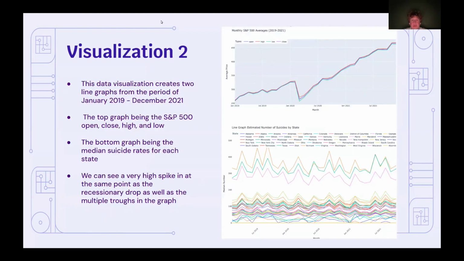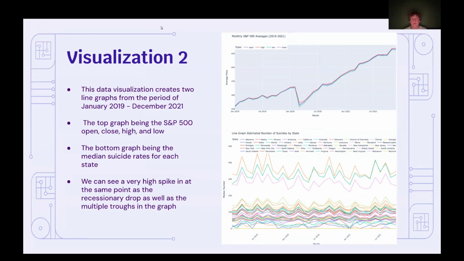To speak on visualization two, we created two line graphs, one with the S&P 500 monthly averages, and compared that to the monthly averages of suicide across every state. What we were trying to do here was see if positive and negative spikes had a correlation from the economy to the society. As you can see here, following January 2020, right at February 2020, when the recession started, there's that major negative spike in the S&P 500.